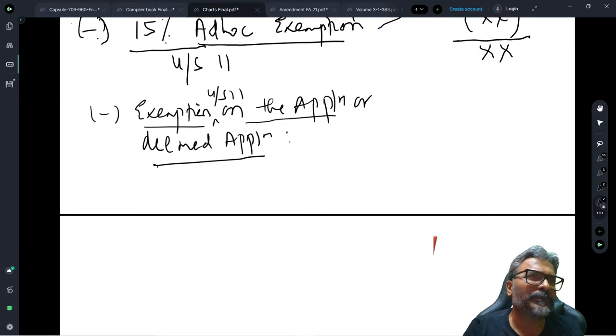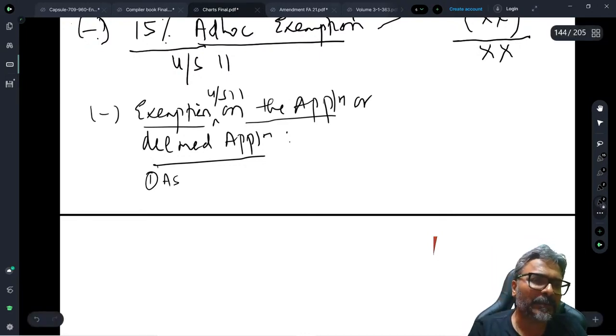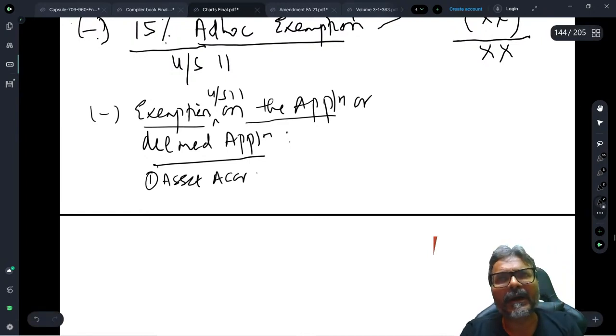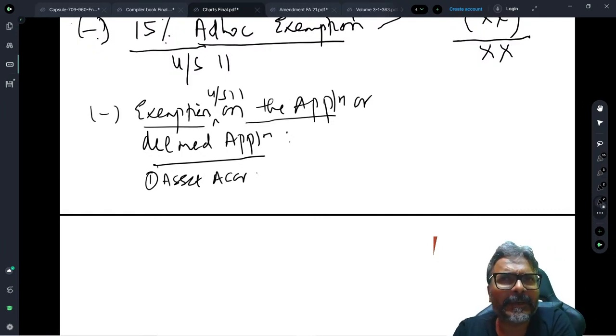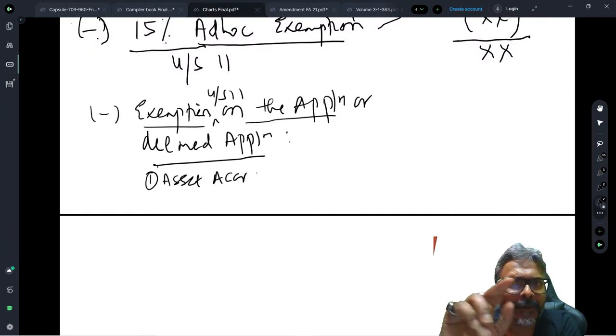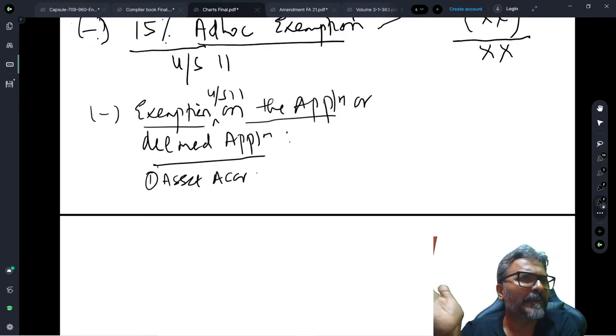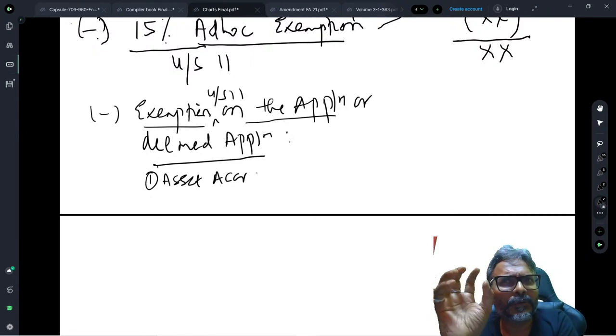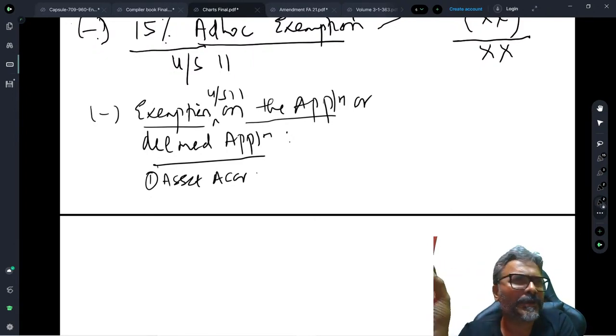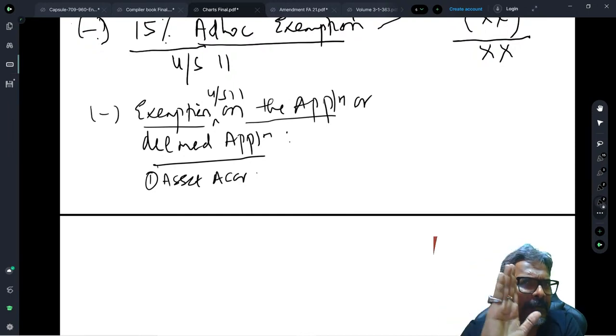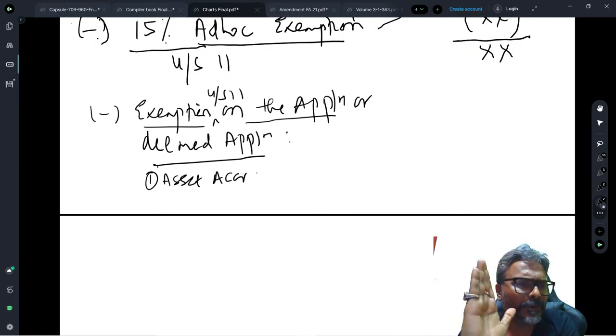Fine, that is perfect, students. So I have spoken about asset acquisition; that is an eligible application. Now let me talk about the amendment. How about, students, if I am taking a loan for acquiring the asset? Maybe I may not have sufficient income, but I want to take a loan to do the eligible application. So if I am taking a loan, students, be very careful on that loan amount.